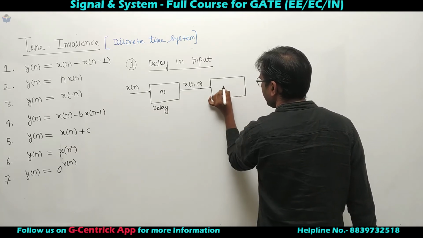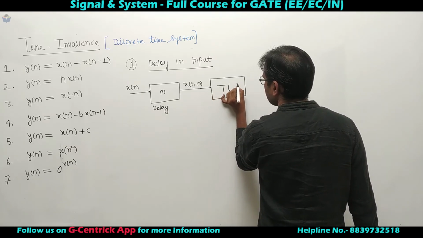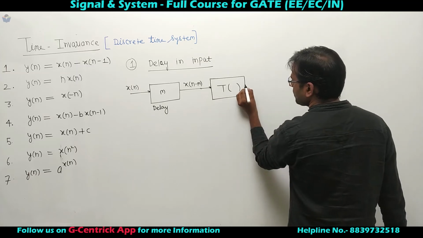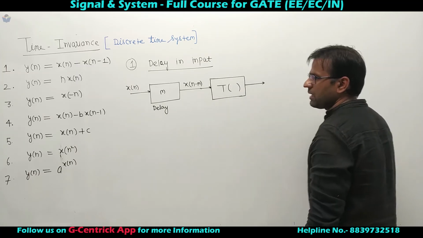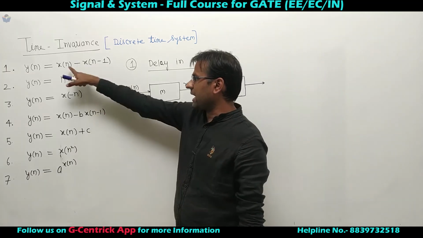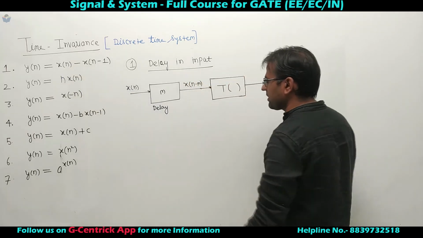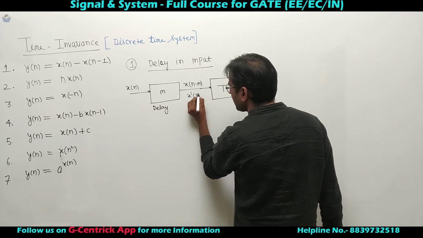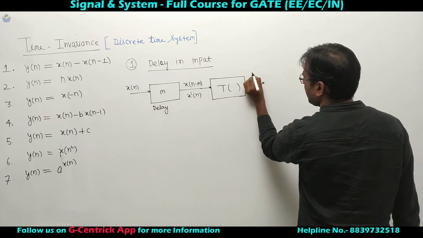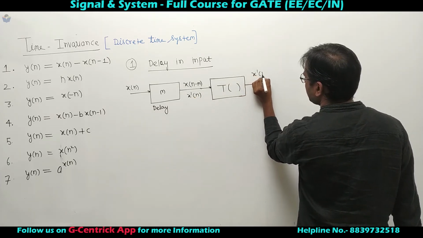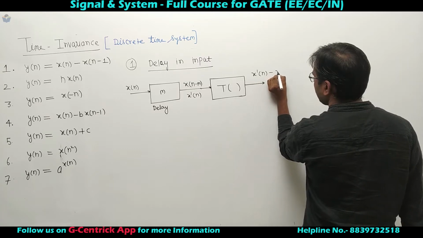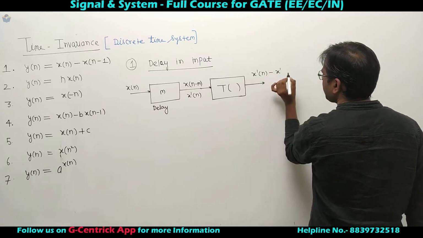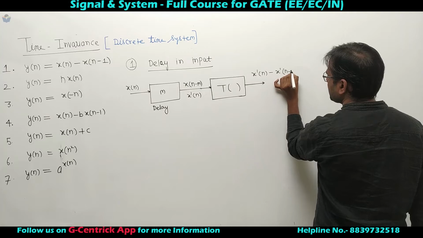This is applied to the system. Now this is the output, and what is the output? So if I say this is x prime of n, then the output will be x prime of n minus x prime of n minus 1.